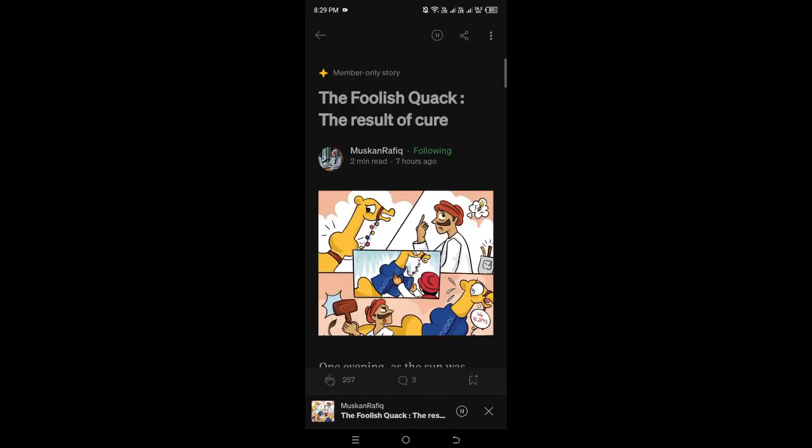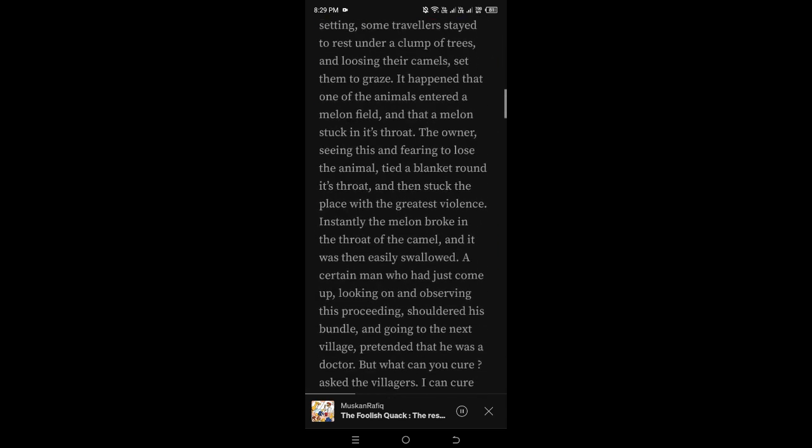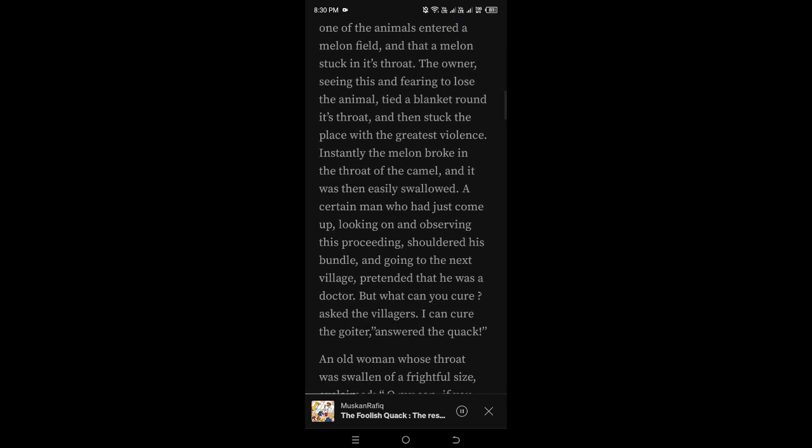The foolish quack, the result of cure. One evening, as the sun was setting, some travelers stayed to rest under a clump of trees, and loosing their camels, set them to graze. It happened that one of the animals entered a melon field, and that a melon stuck in its throat. The owner, seeing this and fearing to lose the animal, tied a blanket round its throat, and then struck the place with the greatest violence. Instantly the melon broke in the throat of the camel, and it was then easily swallowed.